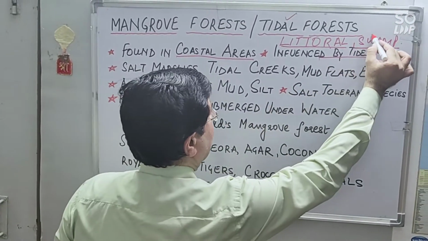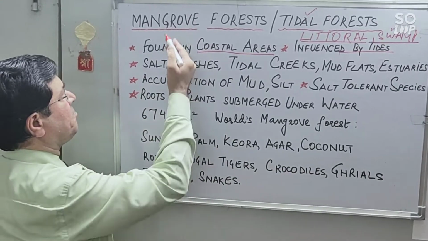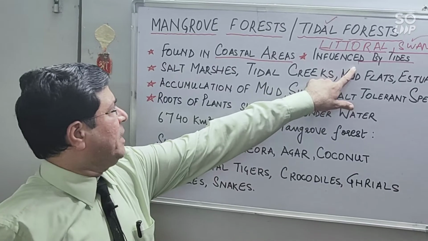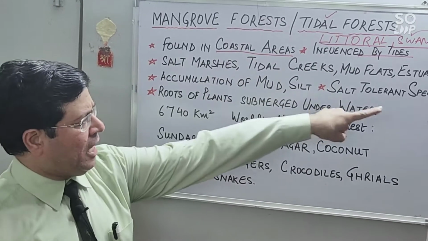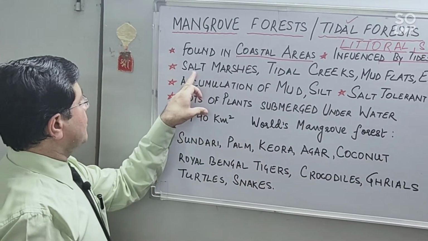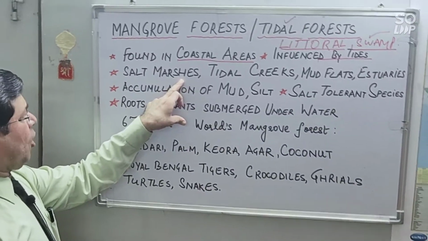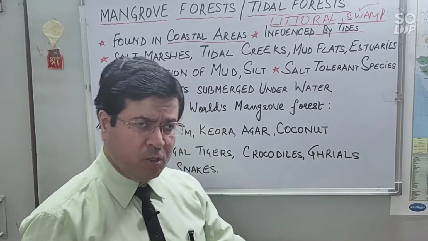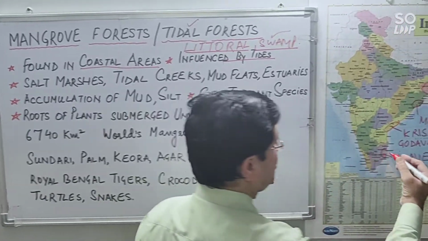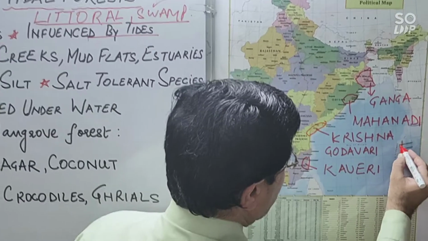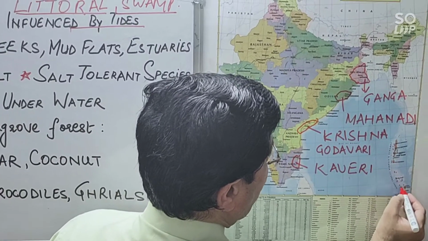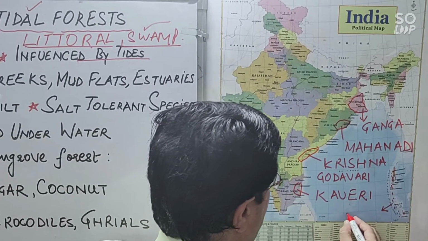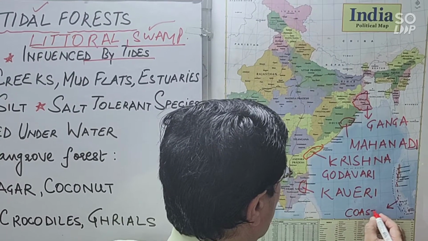And as these names suggest, swamp forest, mangrove forest, tidal forest, we can easily remember they are influenced by tides, they are found in coastal areas as you can see. And here we have salt marshes, tidal creeks, mud flats or estuaries also, right? And along with all this, these forests are found in the coastal areas of Andaman and Nicobar Islands also.